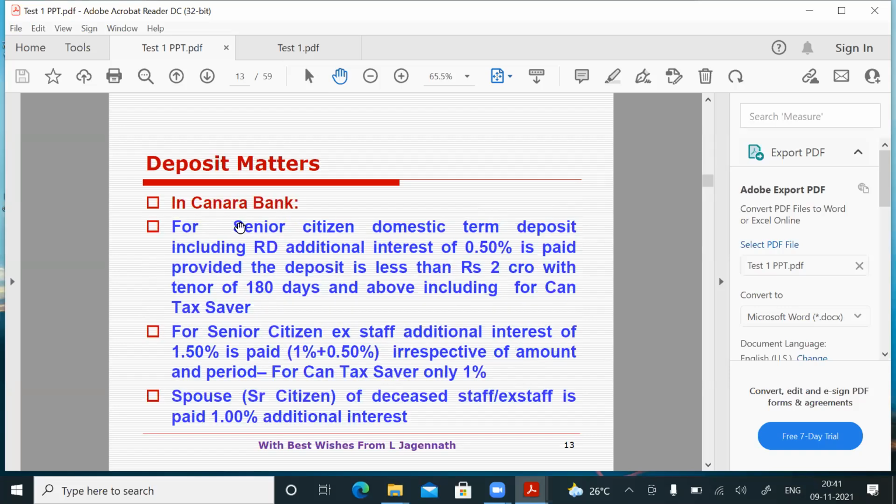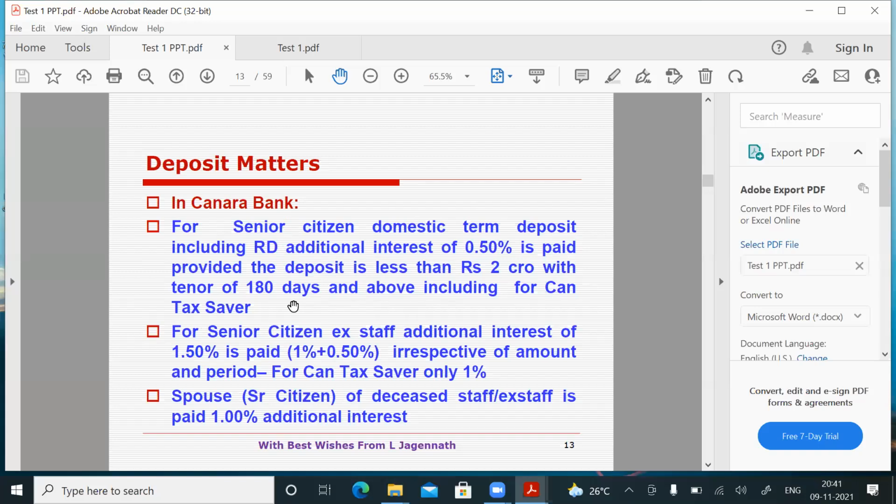In Canara Bank, for senior citizen domestic term deposit, including RD, additional interest of 0.5% is paid, provided the deposit is less than 2 crores with a tenor of 180 days and above, including for Can Tax Saver.